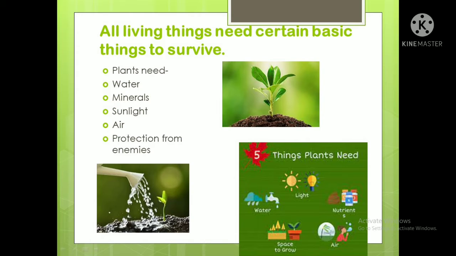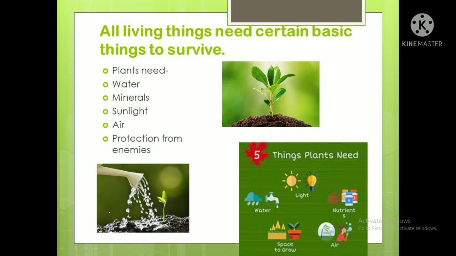These are the essential things a plant needs to survive. Sunlight comes from the sun, and air has many gases. How plants protect themselves from enemies is the main thing. We'll study it one by one, step by step.